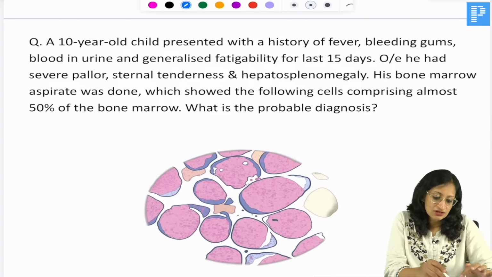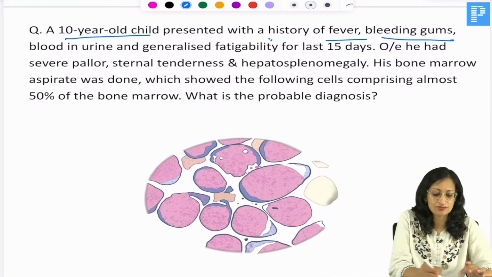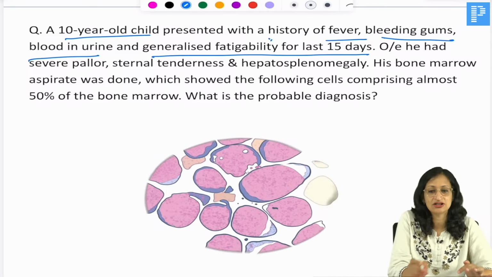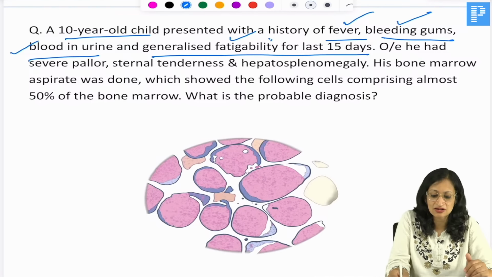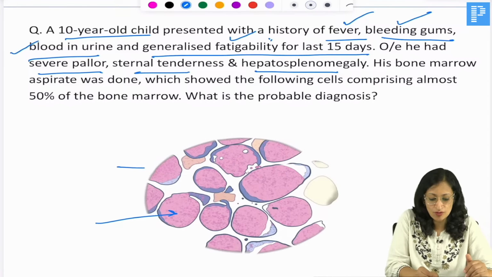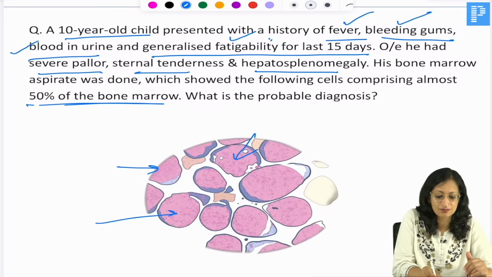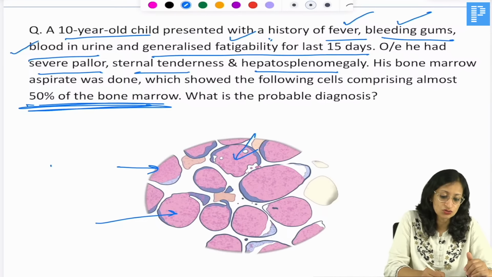So, a 10-year-old child presented with a history of fever, bleeding gums, blood in urine and generalized fatigability for the last 15 days. The child has fever, bleeding gums, blood in urine, meaning bleeding is happening, and generalized fatigability, which means severe pallor is there, and sternal tenderness, hepatosplenomegaly. The bone marrow is showing an abnormal increase in the blast cells comprising 50% of the marrow. So here of course our diagnosis becomes acute leukemia, okay.